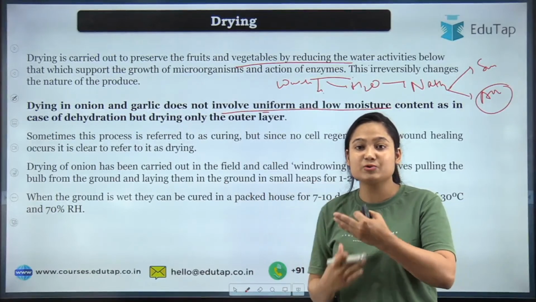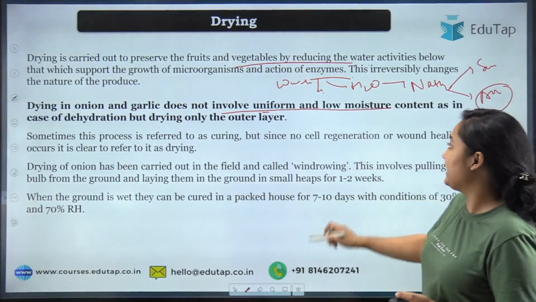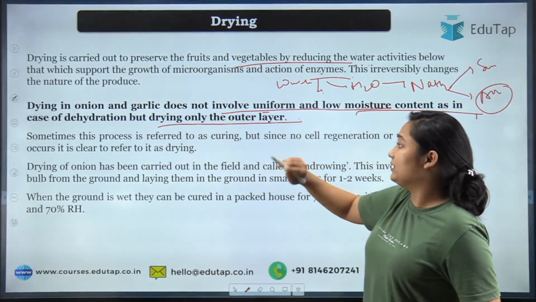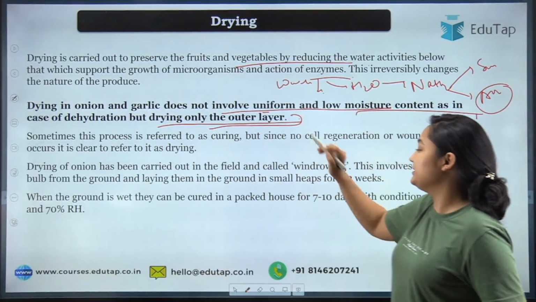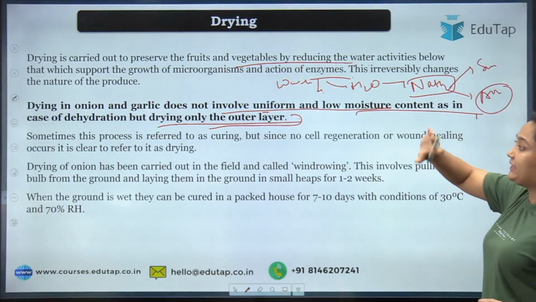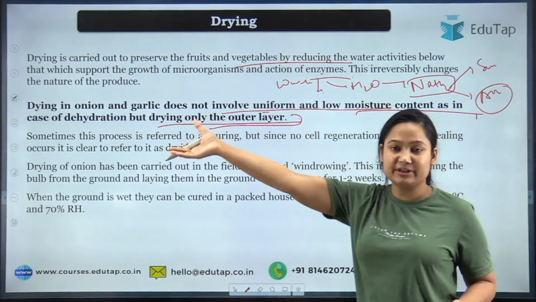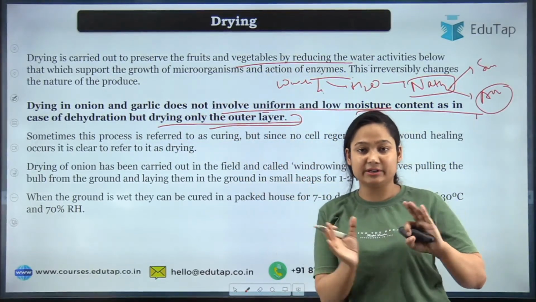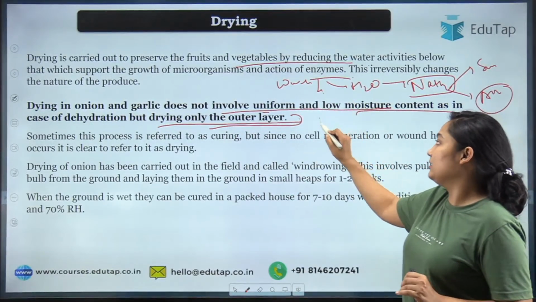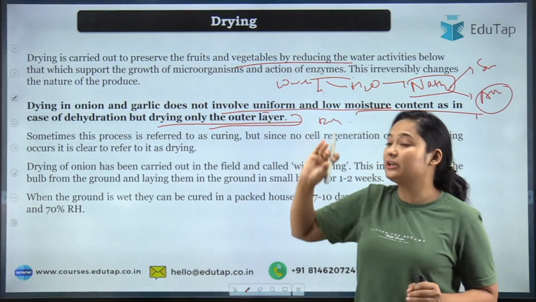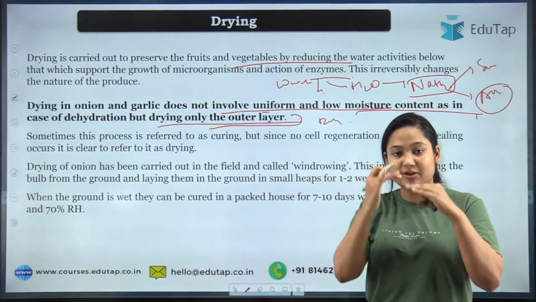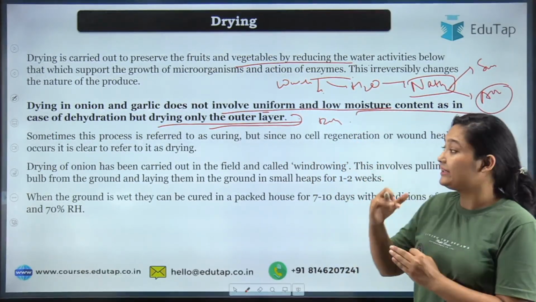We just want the outside layer to be dried. So that is the case. As opposed to dehydration, in drying only the outer layer is dried. So again, I have told you one difference between drying and dehydration. Drying means natural conditions are there. In dehydration, we can take the help of the machine. But one more thing is there. In dehydration, the product will be dried uniformly. It means every layer of the product, either vertically or horizontally, will get dried at an equal rate.